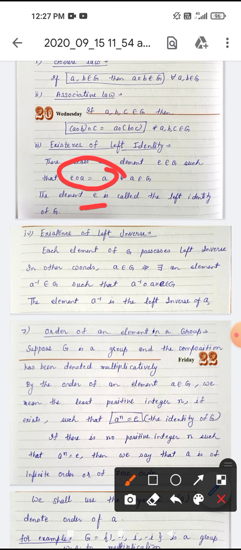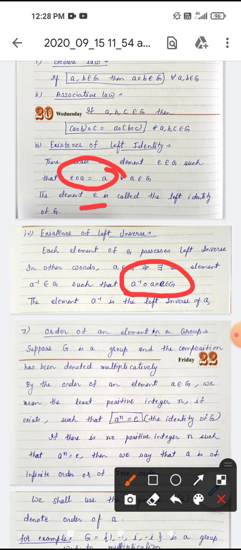Similarly, existence of left inverse. Each element of G possesses a left inverse. In other words, a belongs to G implies there exists an element a inverse belonging to G such that a inverse ∘ a is equal to e, the identity in G. The element a inverse is the left inverse of a. So if all these four conditions hold, then we also show that (G, ∘) is a group.